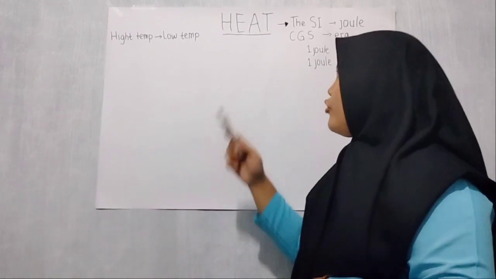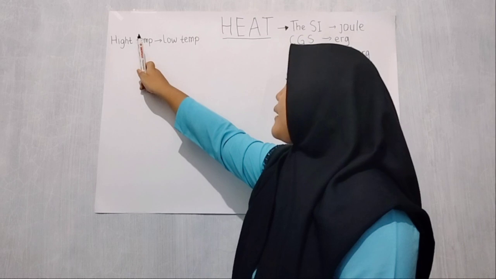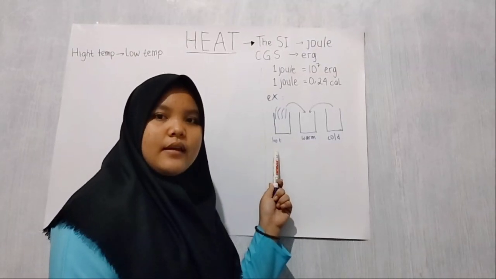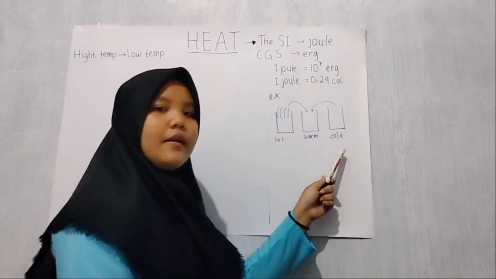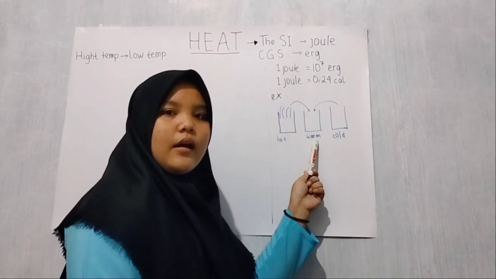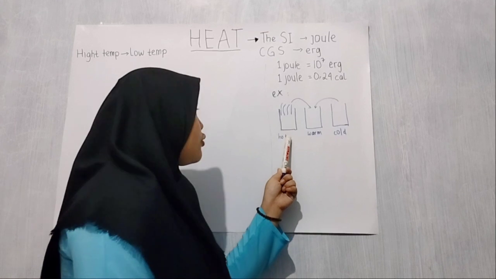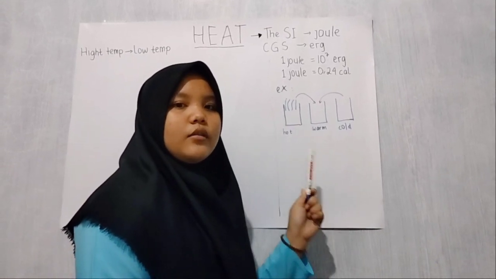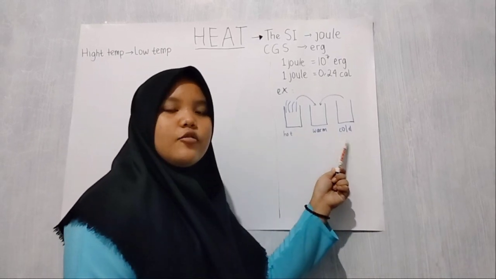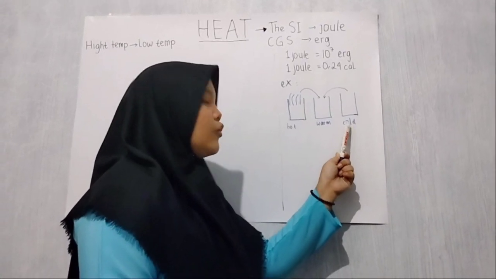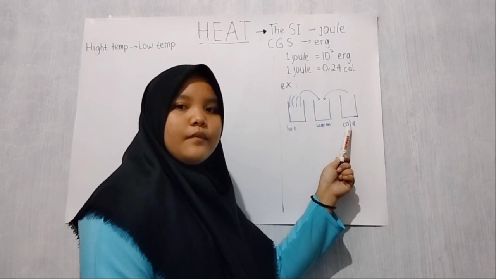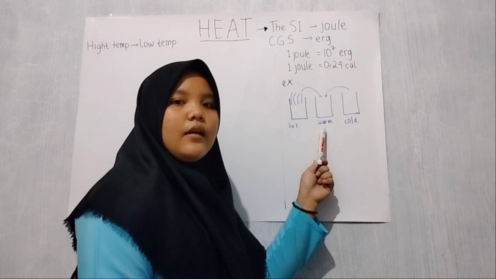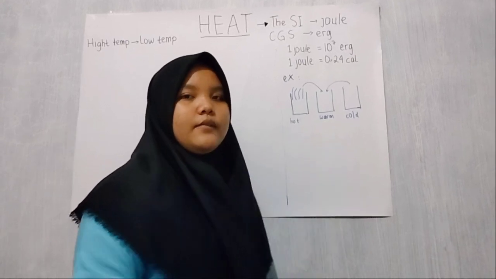Heat moves from high temperature to low temperature. When two substances that are not at the same temperature are mixed, a substance at high temperature will release heat so that the temperature drops, and a substance at low temperature will absorb heat so that the temperature increases until thermal equilibrium occurs.